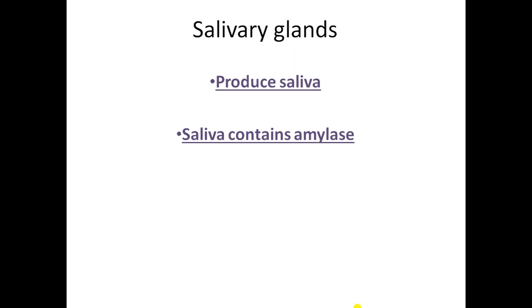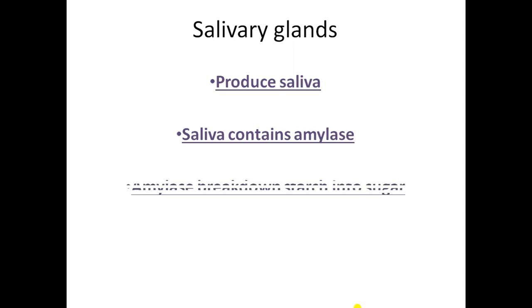Fine. And what is the purpose of amylase? Amylase breaks down the starch into sugar. And you know that starch and sugar both are carbohydrates. But starch is which form of carbohydrate? Yes, complex form, and sugar is simple form. And what is digestion called? Do you remember in the first session we had learned what is digestion? It is breakdown of complex form to simple form. So starch is the complex form and it breaks down into simple form, that is sugar.